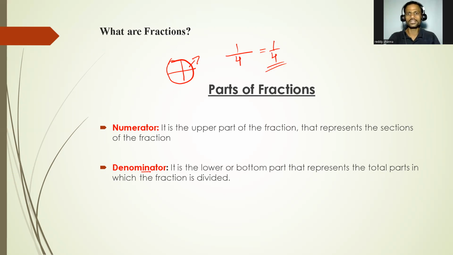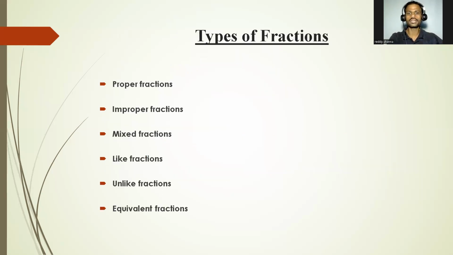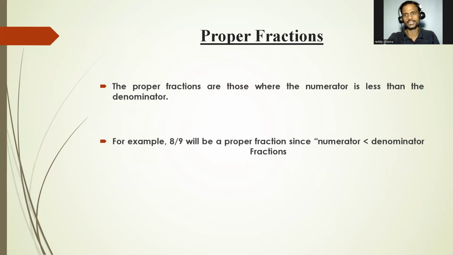So what is the definition of a fraction? Part of a whole. The entire whole is there, whose one part is represented in the form of a fraction. So the parts of a fraction are numerator and denominator. The upper part of the fraction is the numerator, and the lower part is the denominator. Now we have some types of fractions also. First one, proper fraction, improper fraction, mixed fraction, like fractions, unlike fractions, and equivalent fractions. Let's understand one by one.